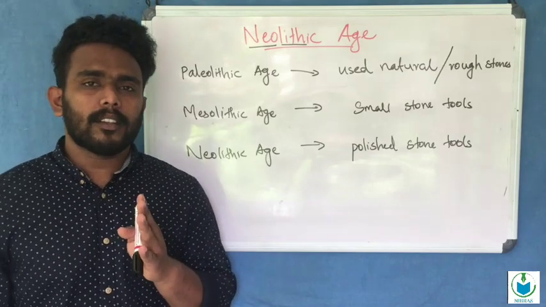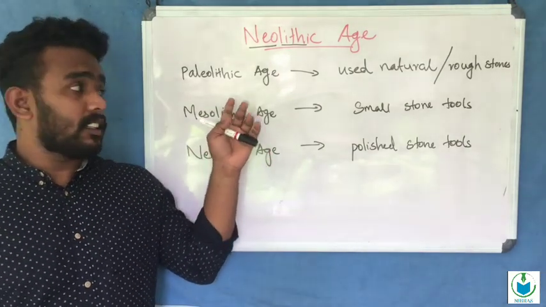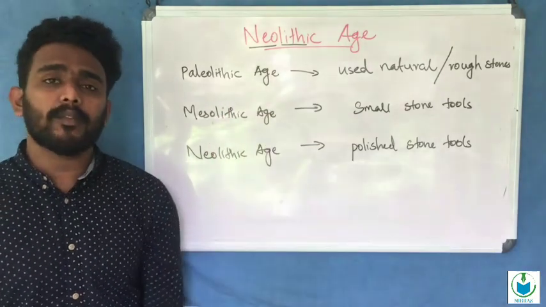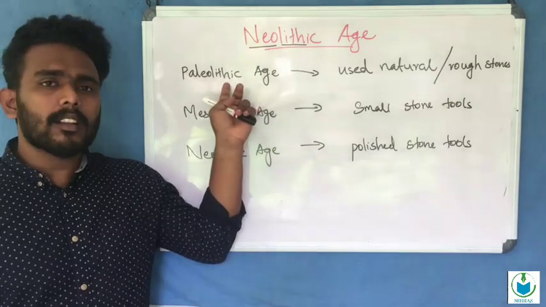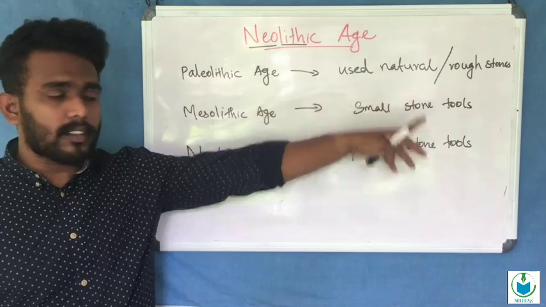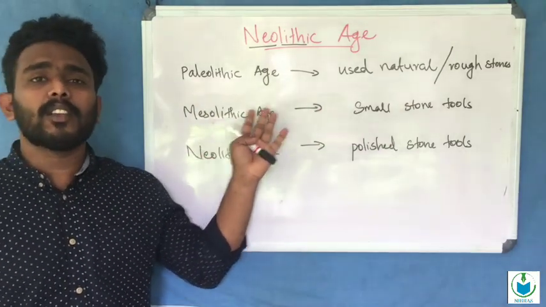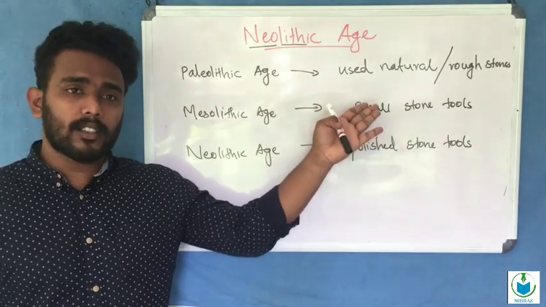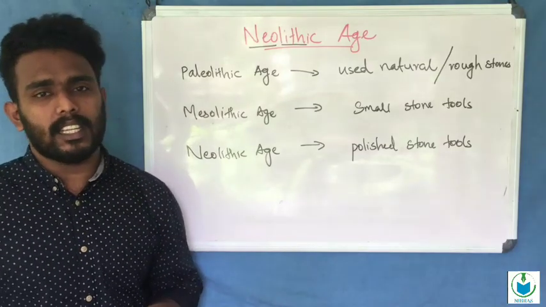The names of the different classifications in the stone ages are given by the nature of their stone. In the Paleolithic age, they used rough stones. In the Mesolithic age, they used small stone tools, and it is also called the Microlithic age.